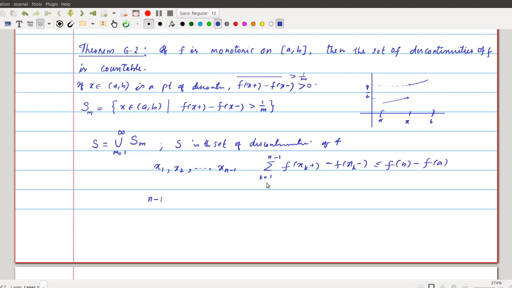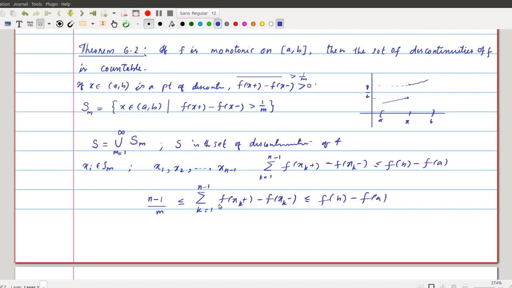But we know that in this case, if we choose x1, x2, ..., xm from Sm, each xi from any Sm, then we can say that this gap is always greater than 1 by m. So if you replace each quantity by 1 by m, then we can get n minus 1 times 1 by m, that is this one. This is always greater than or equal to the summation k equal to 1 to n minus 1 of f of xk plus minus f of xk minus, which is always less than or equal to f of b minus f of a.